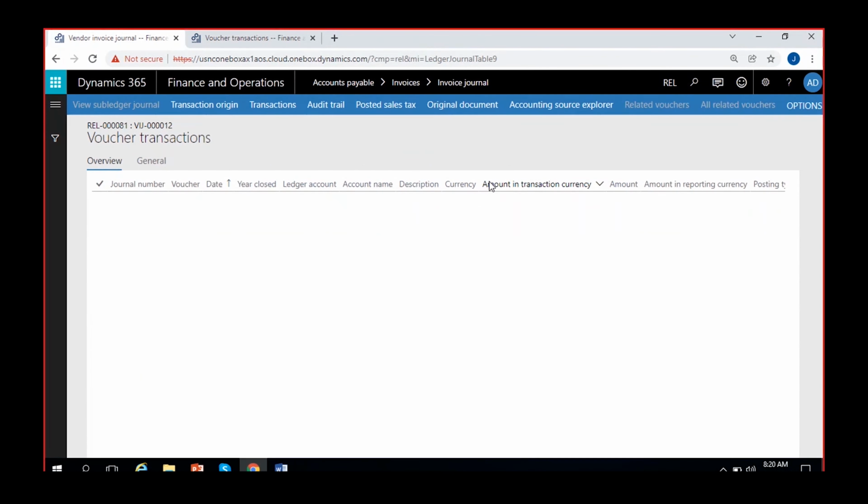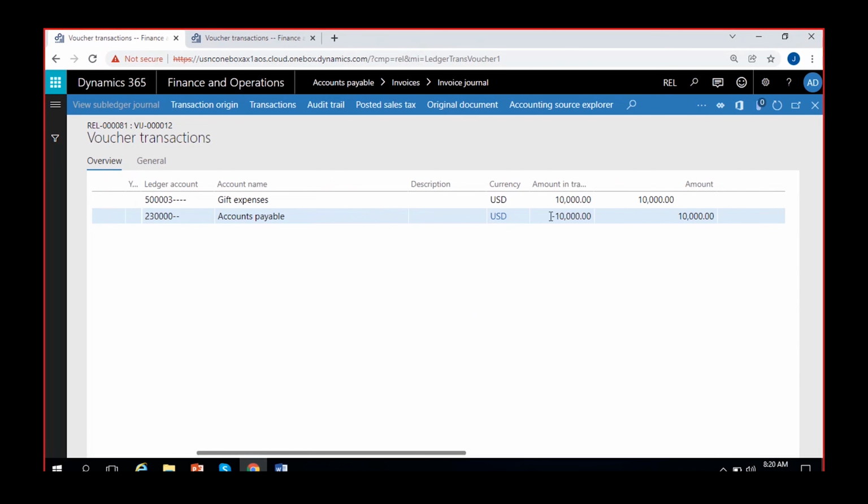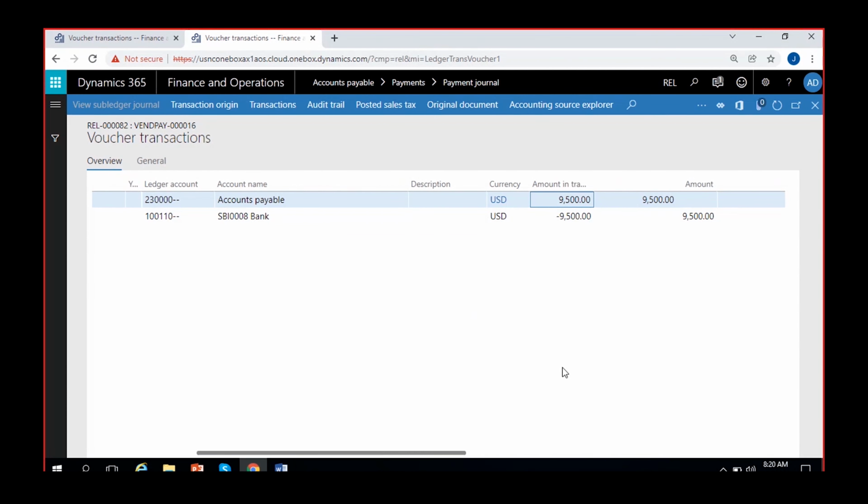If you see it, the accounts payable account is credited for 10,000 and gift expense is debited for 10,000. Whereas you are paying only 9,500 for accounts payable and the bank account is credited for 9,500. Then what about the remaining 500 amount, which you have to pay to the vendor?